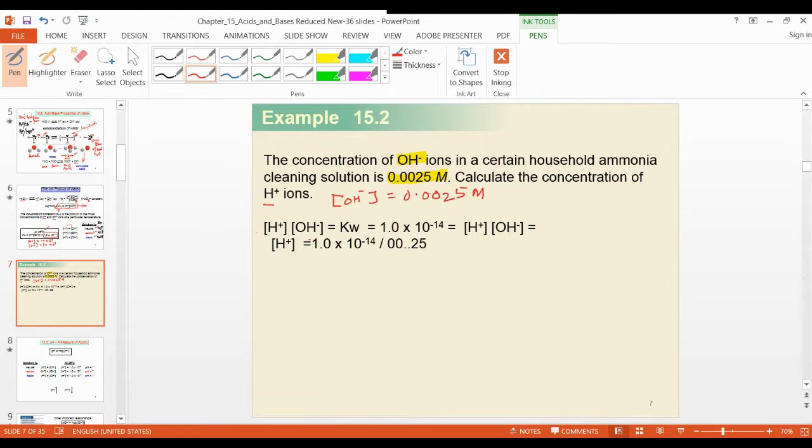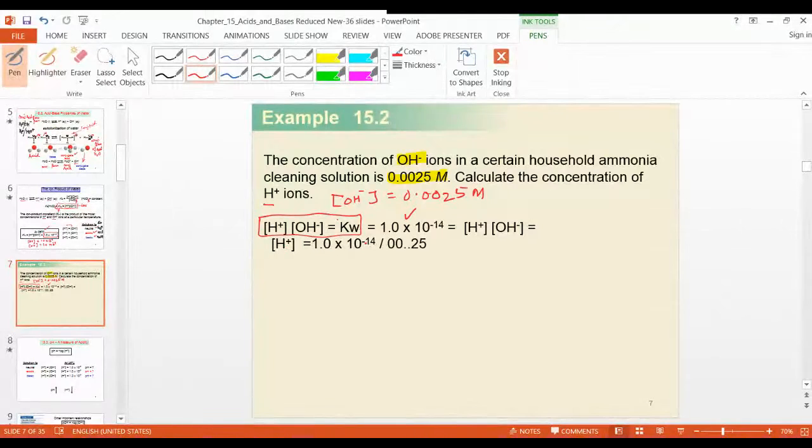So you know the formula, as I told you. Kw is known, and OH minus is given, so you can calculate H plus.